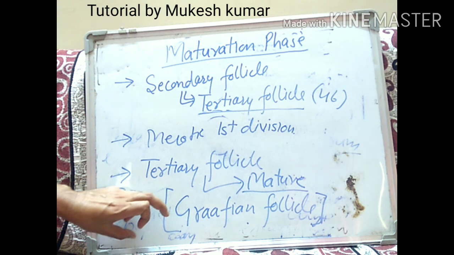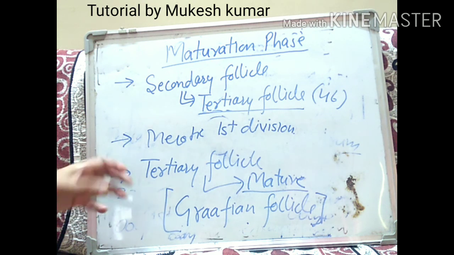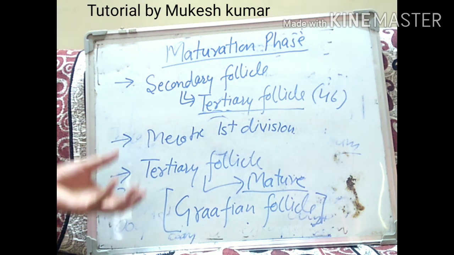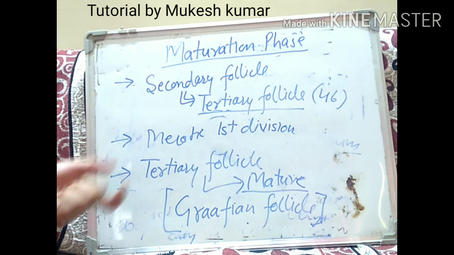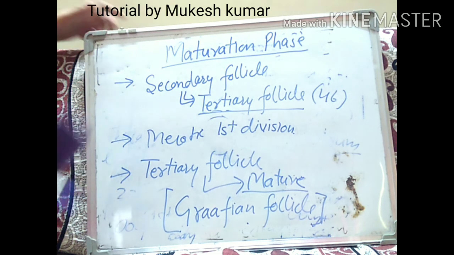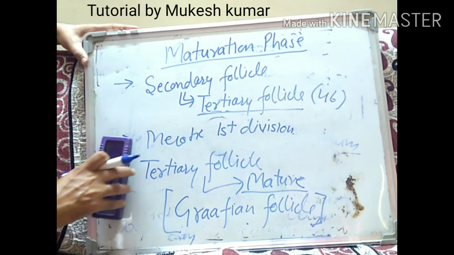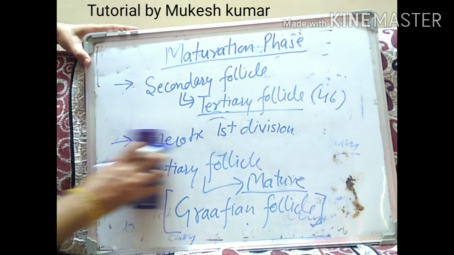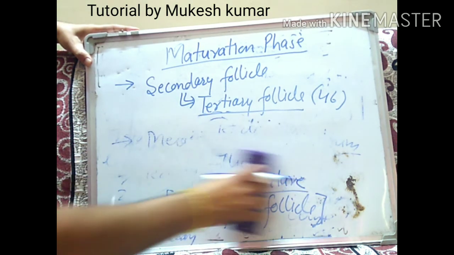When that secondary oocyte comes in contact with the sperm, it will complete its second meiotic division. Let's see with the help of a diagram.